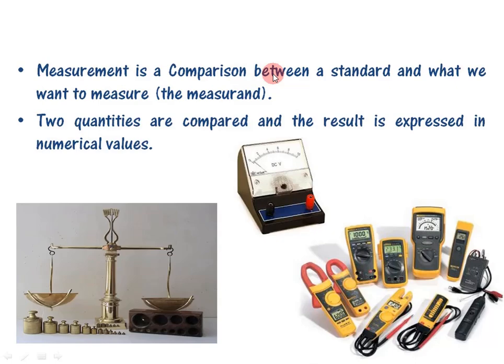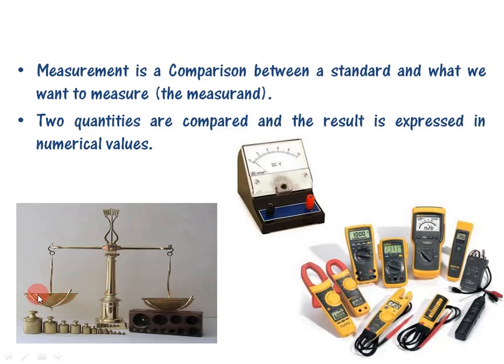Measurement is a comparison between a standard and what we want to measure, which we call the measurand. So two quantities are compared and the result is expressed as a numerical value. Here we can see the image of a balance. This balance is also a null balance indicator. Here we have one pointer that indicates the null position, exactly the mid position, whenever these two quantities are equal.